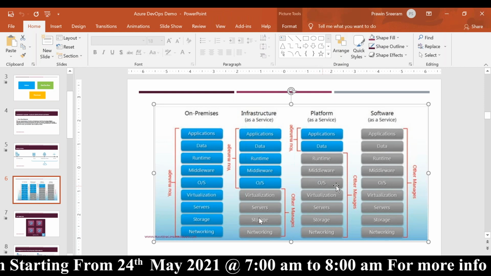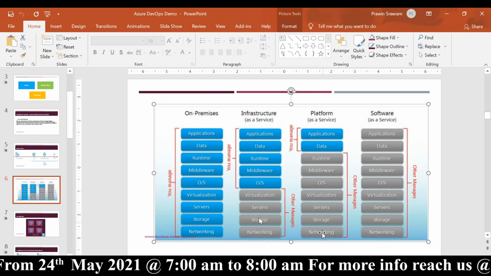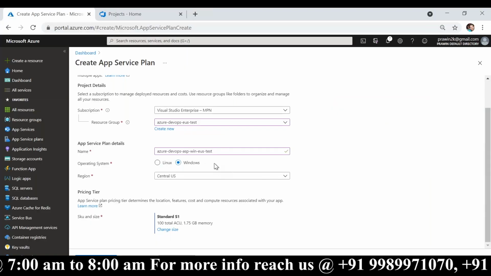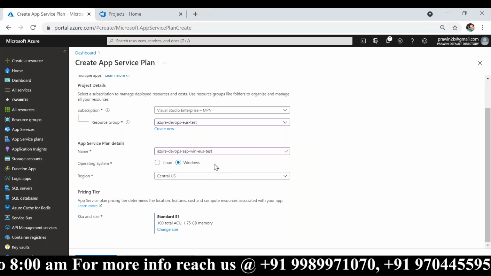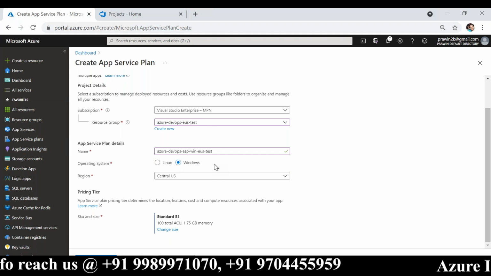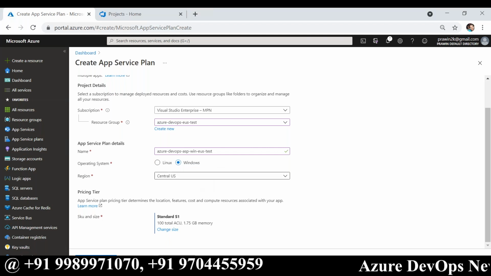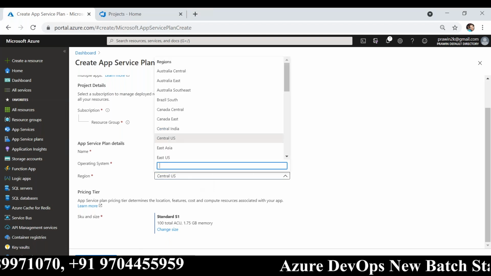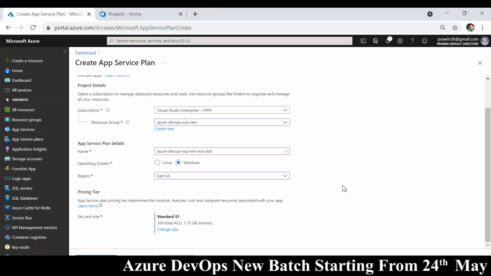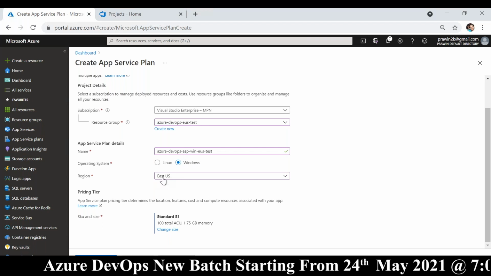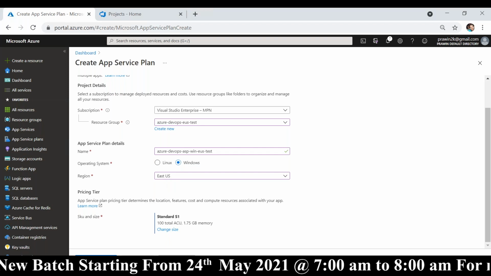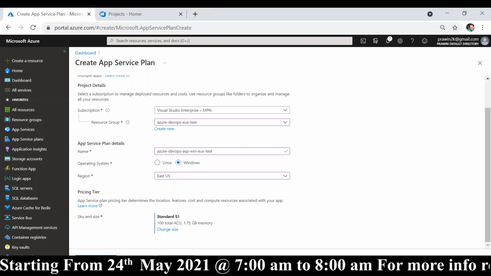So OS is in gray color. That means all gray color items are managed by Microsoft Azure. So we cannot choose which version of Windows you want because they will keep on upgrading as and when a new version is available. So just say it is Windows or Linux. That's it. And you can mention in which location you want. I prefer doing it in East US. You see, I am from India, Hyderabad, but now I am going to create a Windows server in East US. It hardly takes 1 minute, not even 1 minute. In just 30 seconds, our server will be up and running.